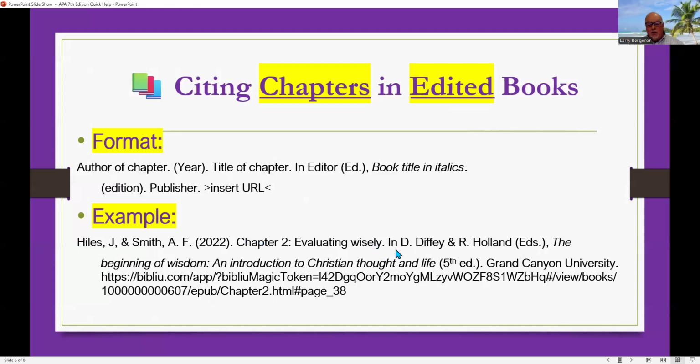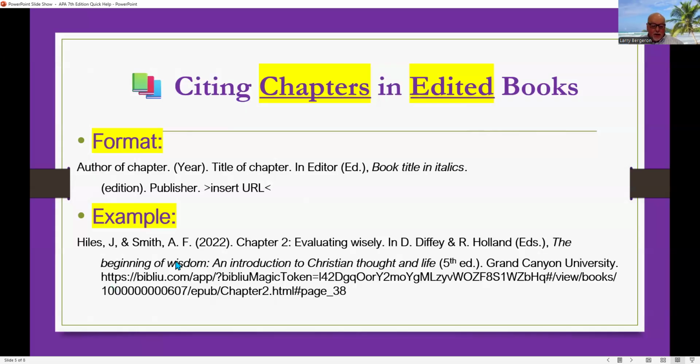Then you go into, because chapter 2 is located in The Beginning of Wisdom, the format is in D. Diffie and R. Holland, eds., period, in parentheses, comma, italicized, The beginning of wisdom: An introduction to Christian thought and life, 5th edition, Grand Canyon University, and then there's the URL.